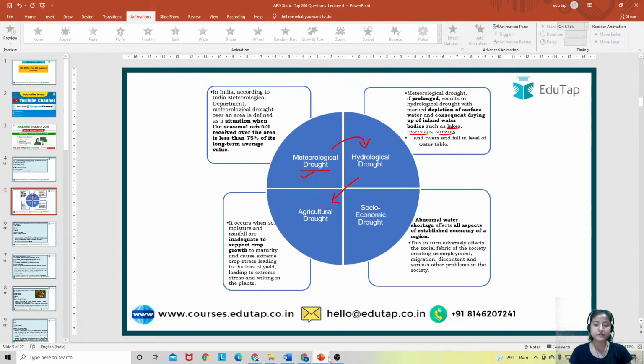So where were we? I'll start with agricultural drought again, because we somehow lost the connection in between. So what happened in hydrological drought? Now the reservoirs are also in limited quantity, right? So after some time they would start to deplete. Now it would create stress on plants, right? Because the plants do not have water, as this is all happening when the meteorological drought has occurred. If the rain would start to come, of course then the situation would be different, right?